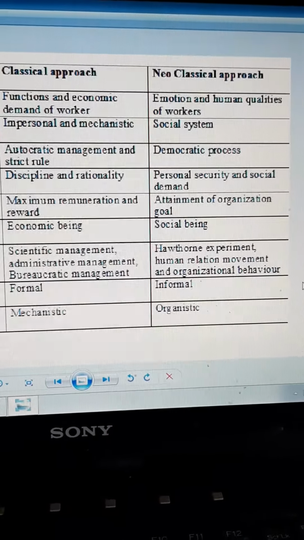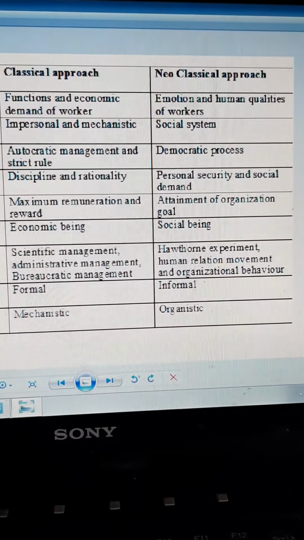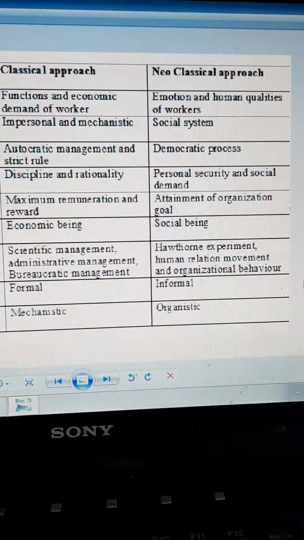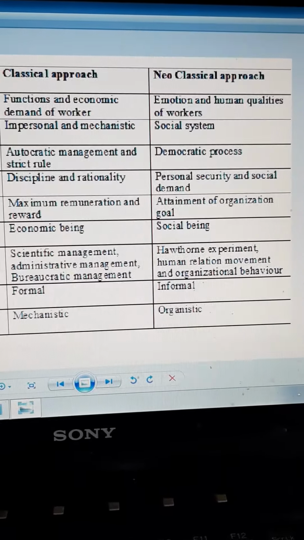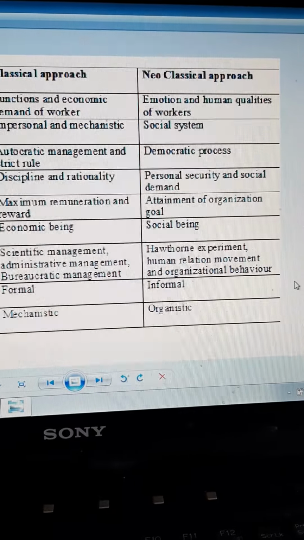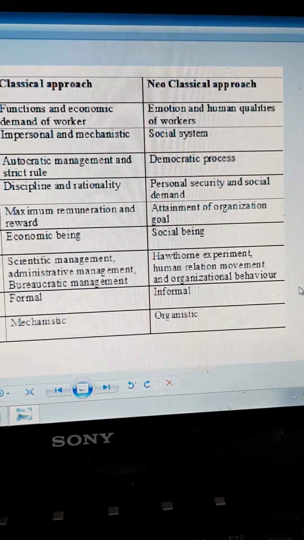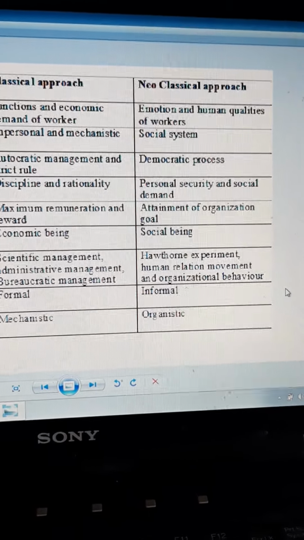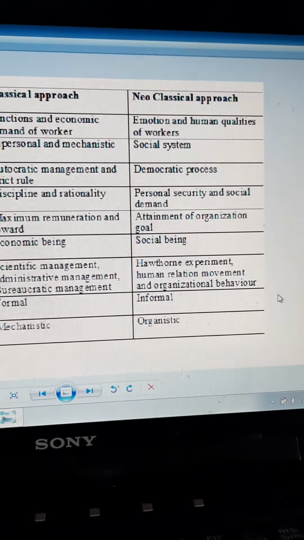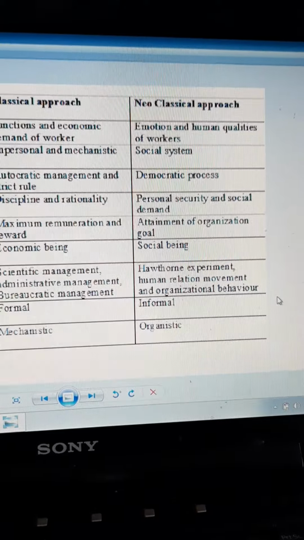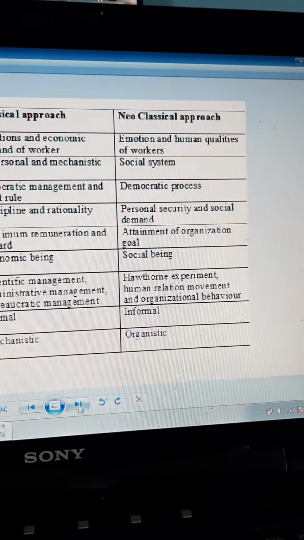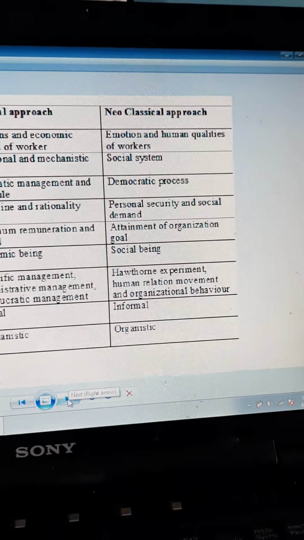They started consulting them, and they started involving them in the well-being of the company. And so what happened, there is an organic growth. There is growth of the company plus the people are happy. So this is the difference between the classical and the modern theory of trade.